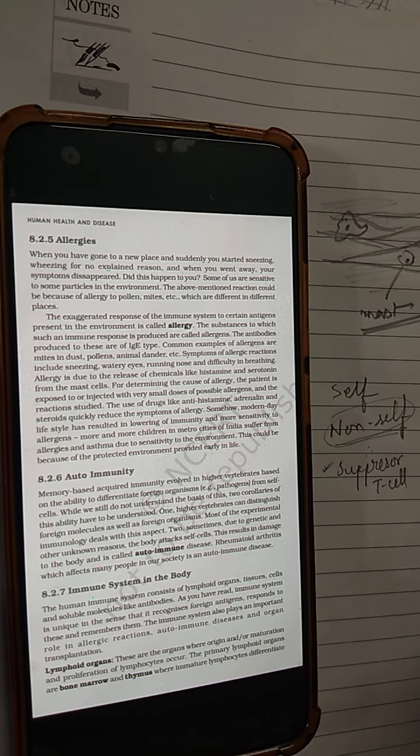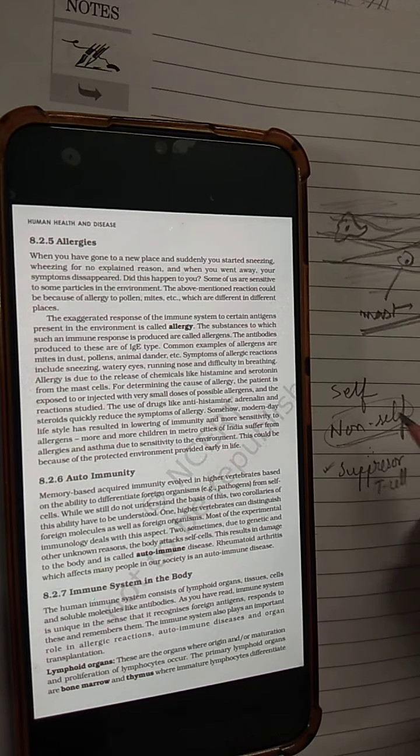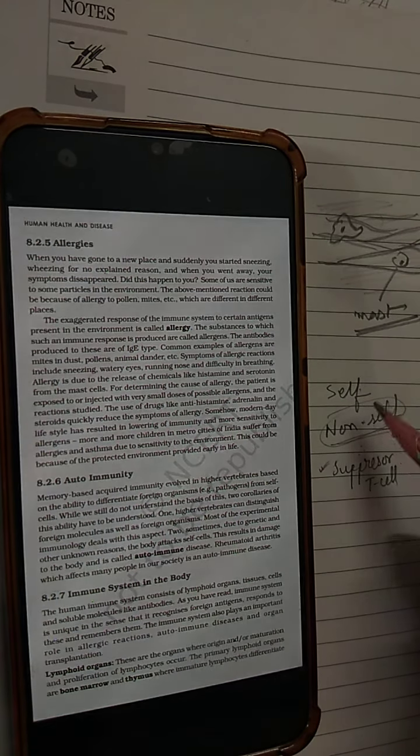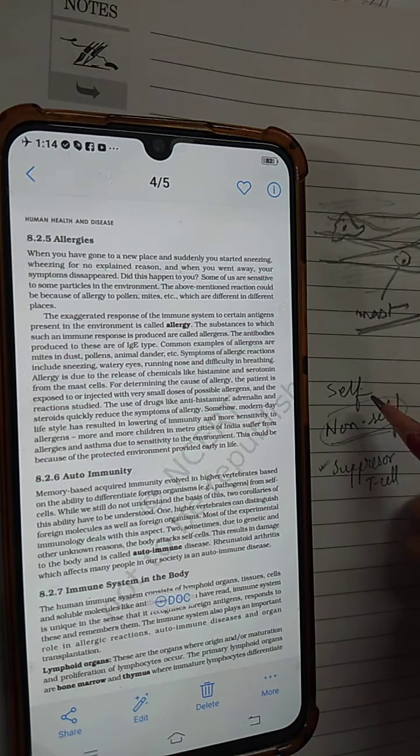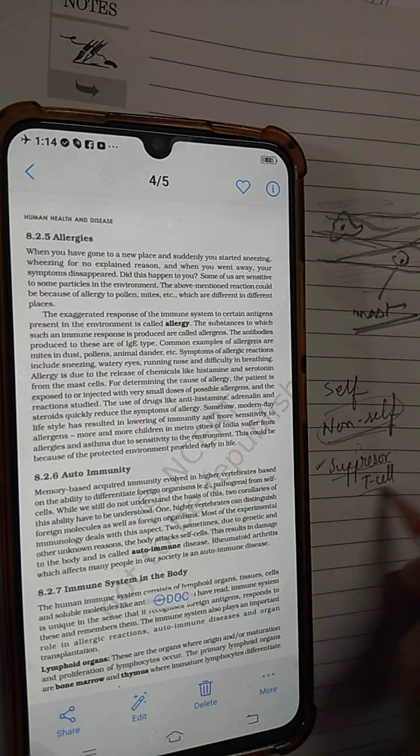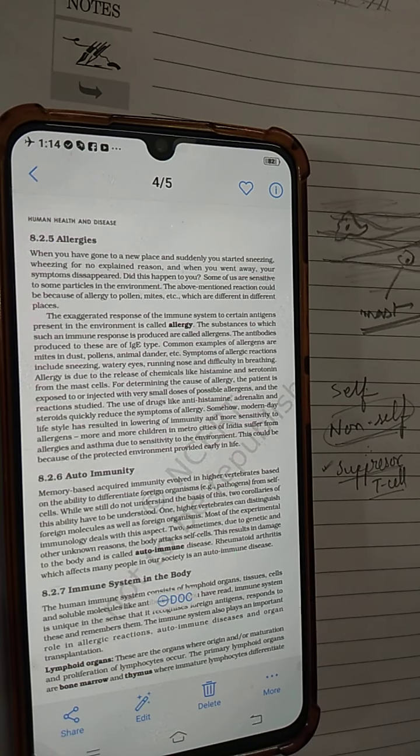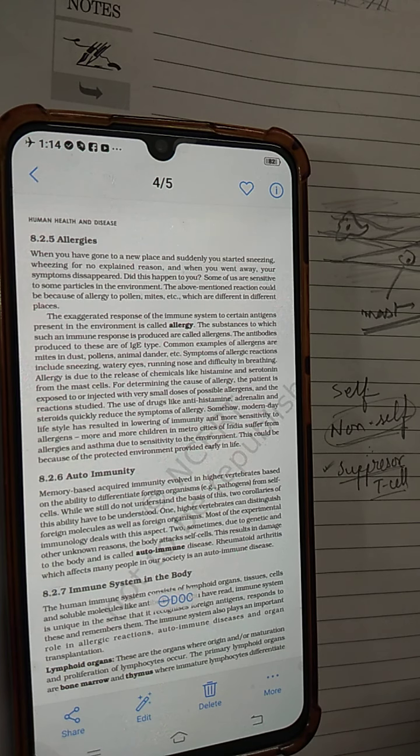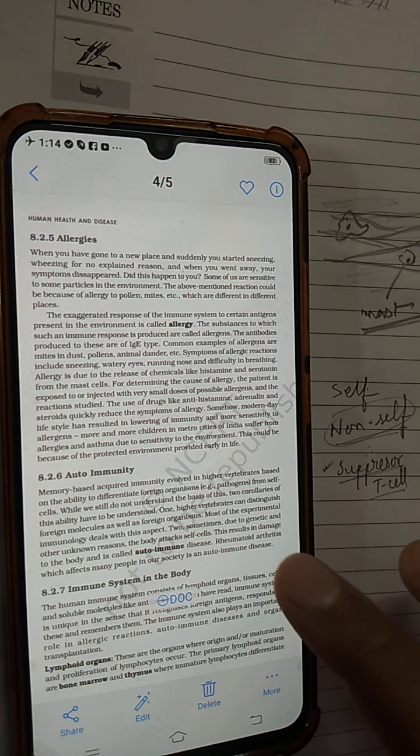So that is autoimmunity, how it happens when the immune cells of your body fail to recognize between self and non-self, and that is due to failure of the suppressor T cells. At that time your cytotoxic T cells, which are the attacking cells, will go and attack your own body cells. Next we come to the immune system in our body.